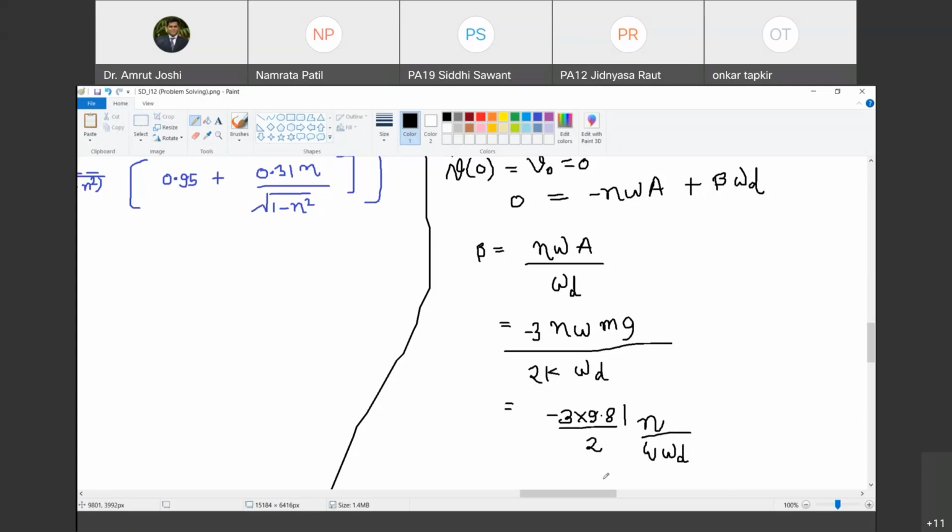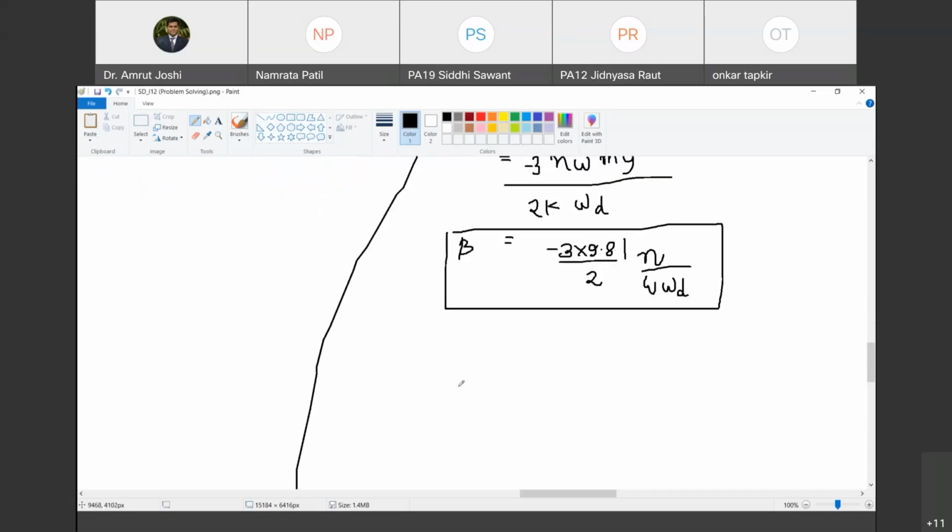देखो simplification है, बाकी कुछ नहीं. k by m is omega square. That omega square is sitting in denominator. Omega numerator में है, तो एक omega cancel होगा. So denominator में omega into omega d. Denominator में सिर्फ eta and 3 into 9.81 by 2 minus. Are you with me? So we have found out the value of b as well. a की वैल्यू पता है, अभी b की वैल्यू पता है. Now do we know the value of b of t?